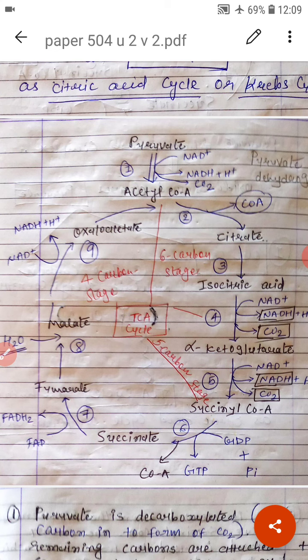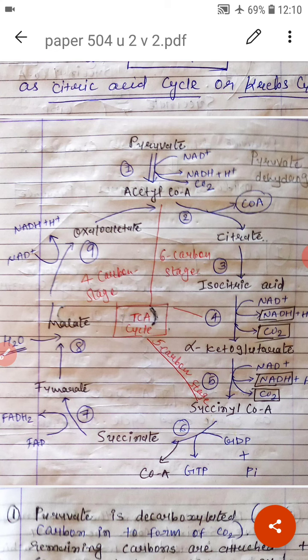Succinyl-CoA is now converted into succinate. Here CoA is removed from the succinyl-CoA and GDP is converted into GTP, a form of energy. Succinate is converted into fumarate and FAD is converted into FADH2. Fumarate is converted into malate. Here H2O is added.